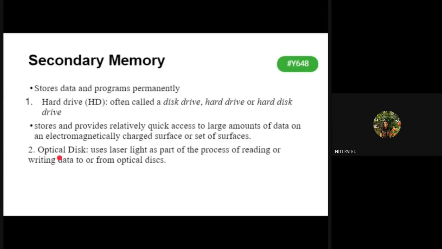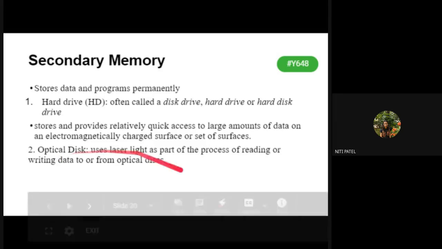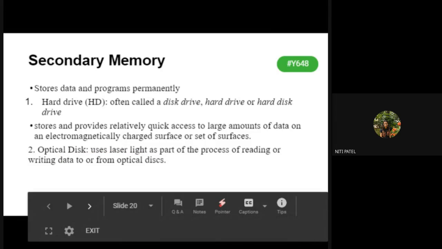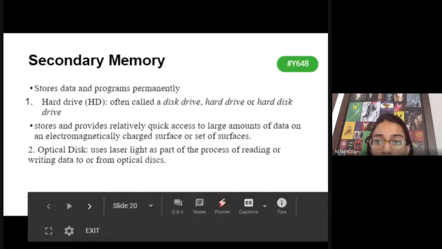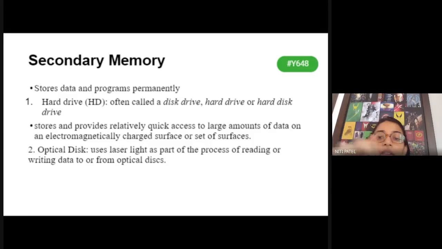Above the platter, you have a read-write head. If you can see my video, you will have a circular platter like this, which has a read-write head. The read-write head keeps on moving. What is the function of the read-write head? To read and write the data. How is the data read? As and when the disk keeps moving. So that disk is called the platter, where the data is stored, and the one reading and writing that data is the read-write head.